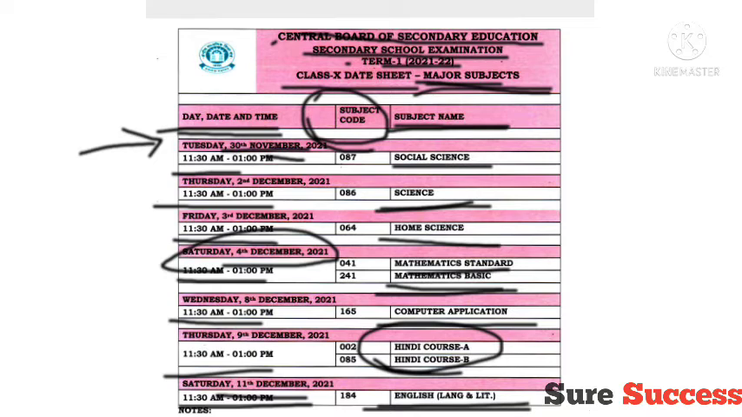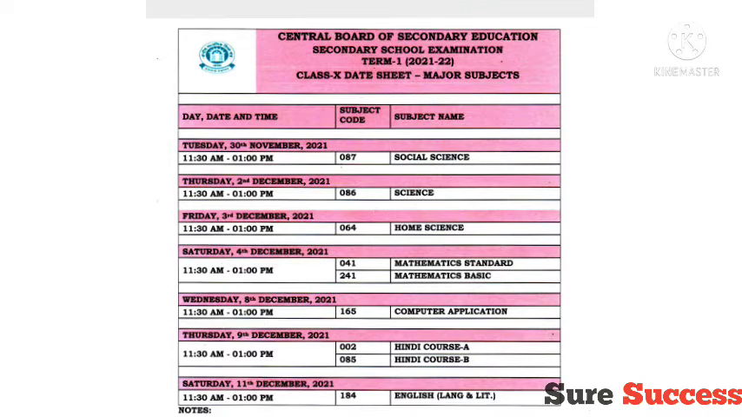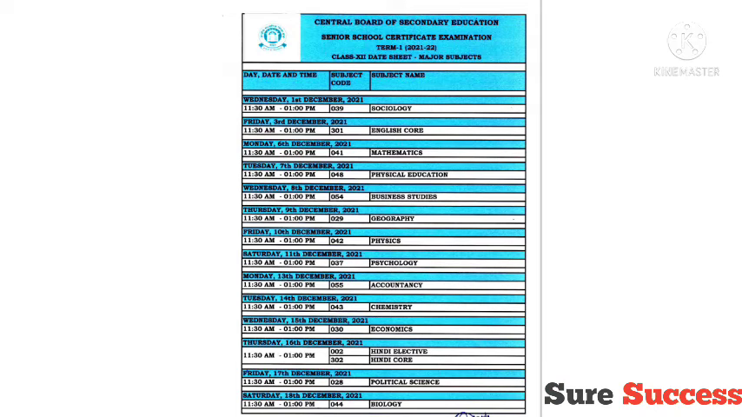Okay, this is the date sheet of class 10 CBSE. Now the image shown on your screen is the date sheet of class 12 CBSE. As you can see, everything is similar to class 10, so let us directly go to the subjects. The first subject is sociology, which will be held on 1st December, followed by English core on 3rd December, followed by mathematics on 6th December, physical education on 7th December, business studies on 8th December,